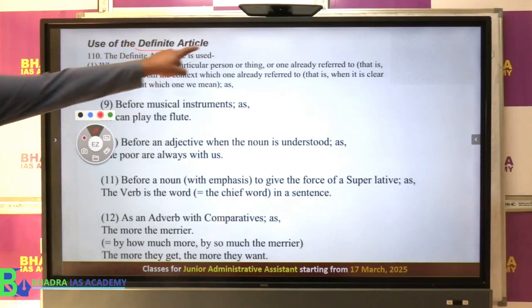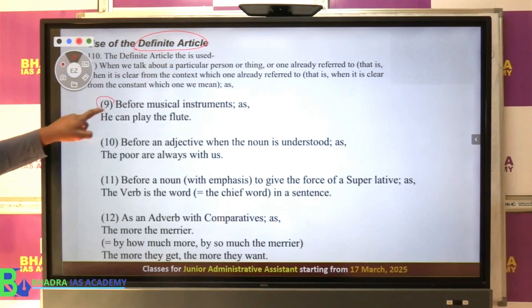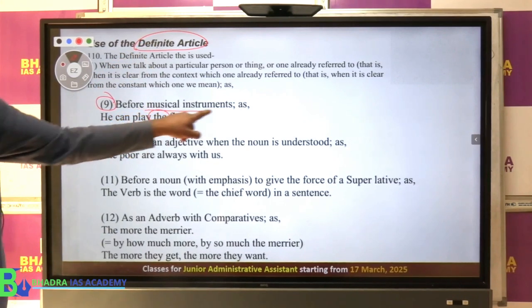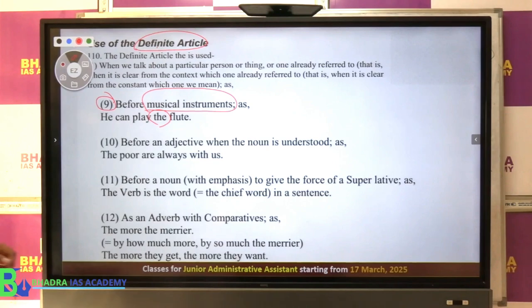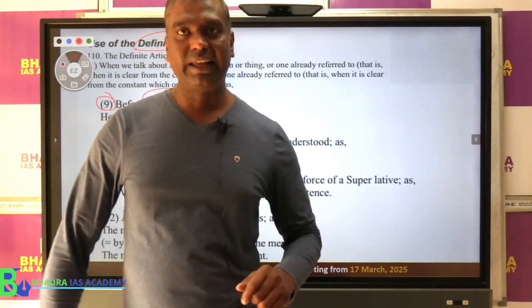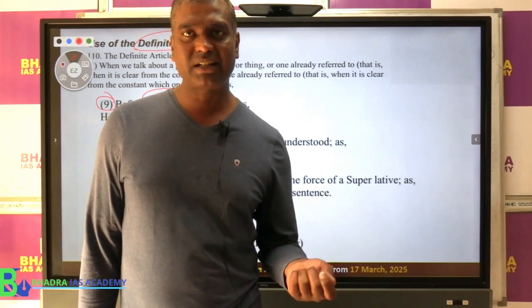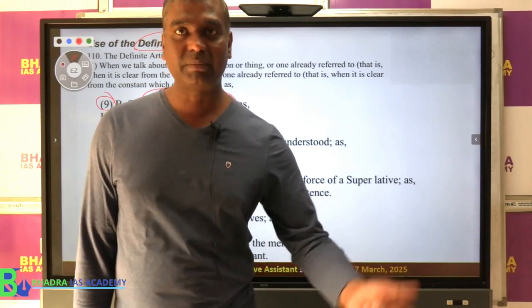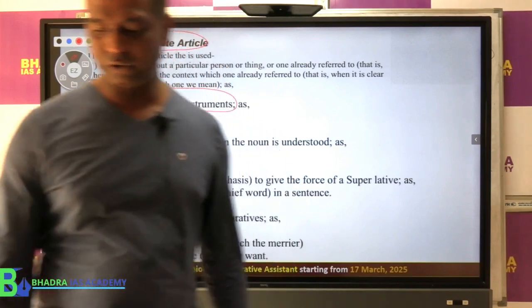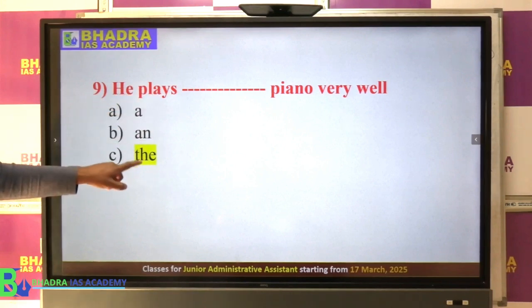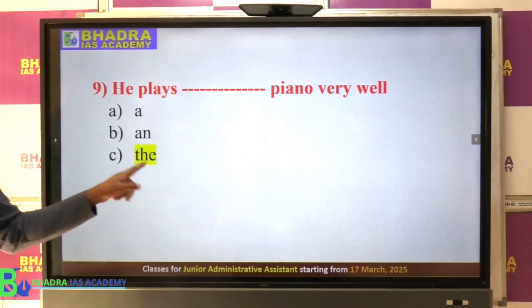Since this comes under the definite article, the rule number 9, in the Wren and Martin book you will find that we use the definite article the before musical instrument. So when we are talking about the musical instrument, we have to use the article the. Like we cannot say I know how to play guitar, it is wrong. I know how to play the guitar, the piano, the violin, the tabla, the harmonium, right? So you have to use the article the. So now what will be the right answer then? He plays the piano. So the will be the right answer.